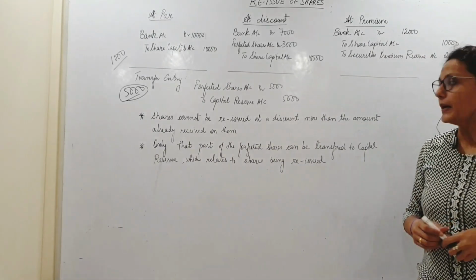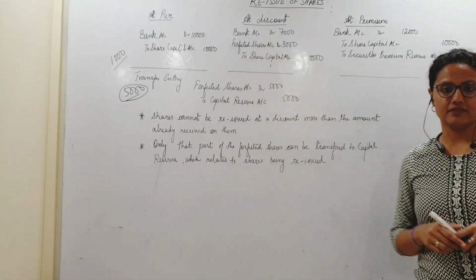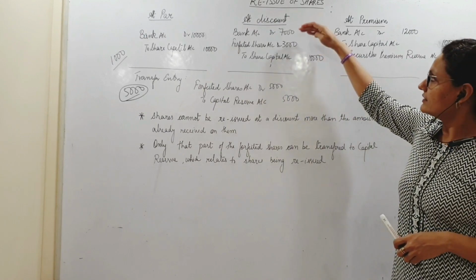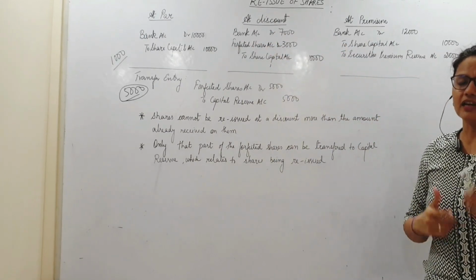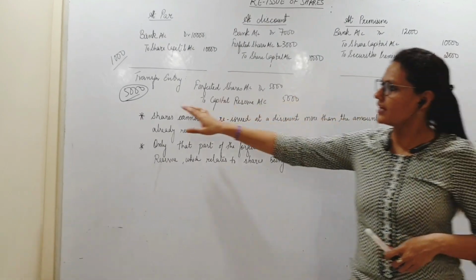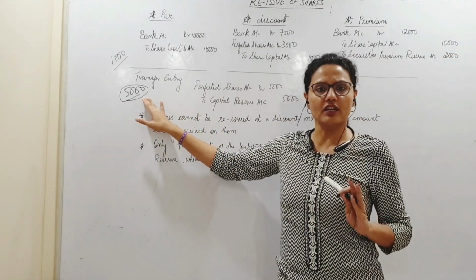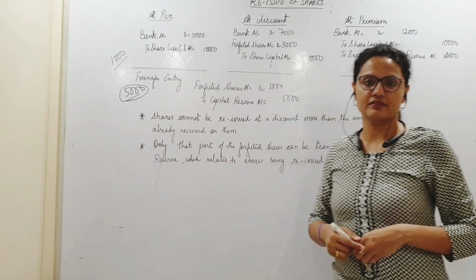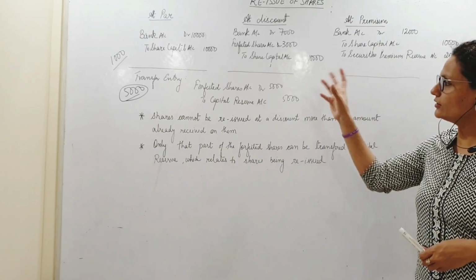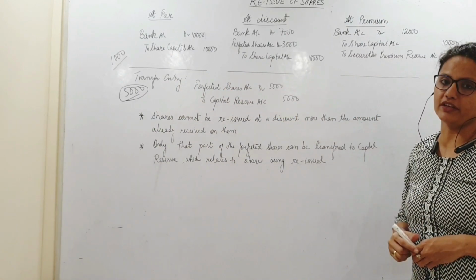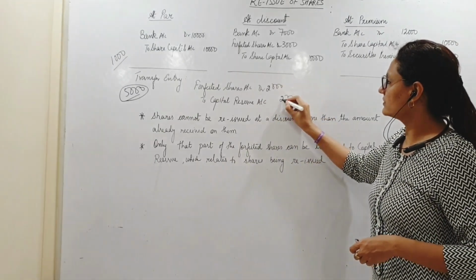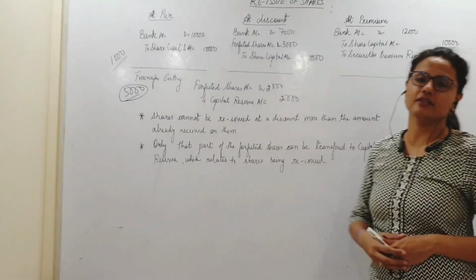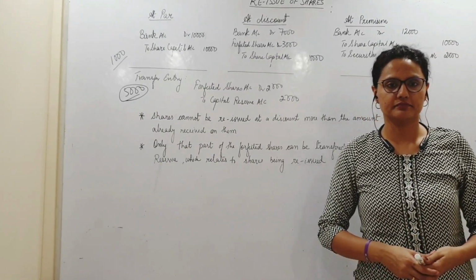Okay? But in this case, suppose I have issued all the shares. 7,000, 3,000. 3,000 was forfeited shares. I have issued at a discount. Out of 5,000, 3,000 got used. Correct? How much is left? 2,000. So only 2,000 rupees is still left in my forfeited shares account. So I transfer 2,000 rupees to capital and then close it.